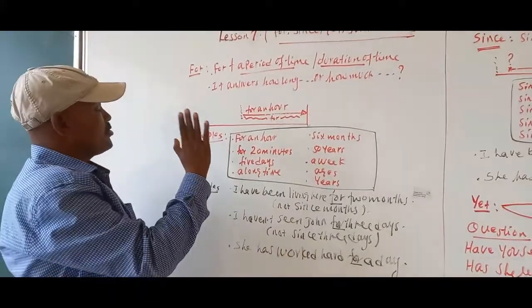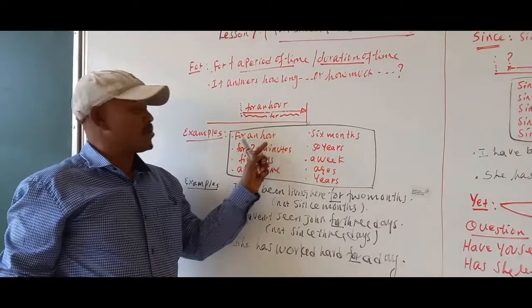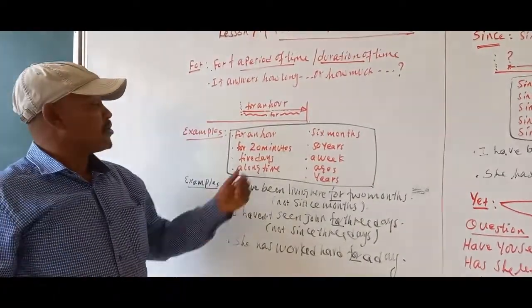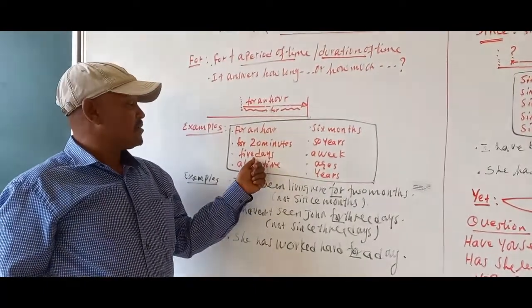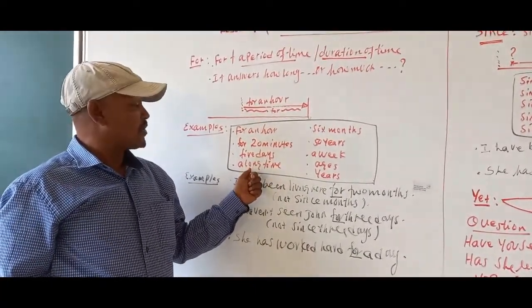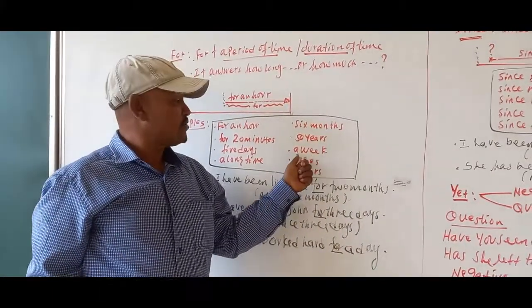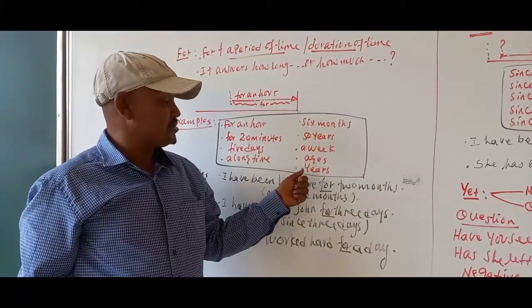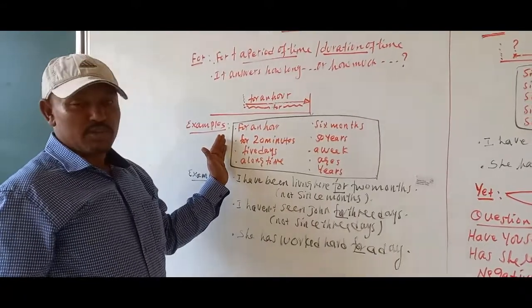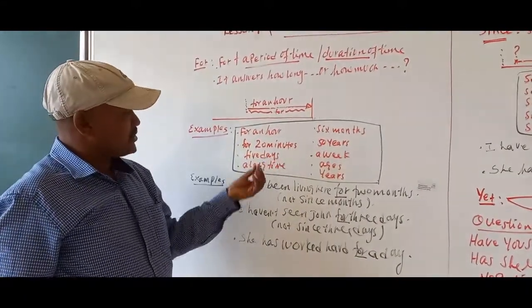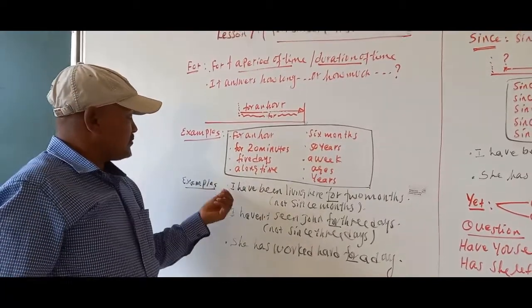So we can use for with the different time words displayed here. For an hour, not since an hour. For 20 minutes, not since 20 minutes. For 5 days, for a long time, for 6 months, for 50 years, for a week, for ages, and for years. So we use for with a duration of time. All these time adverbs refer to a duration, period, or length of time. Let us give some examples.